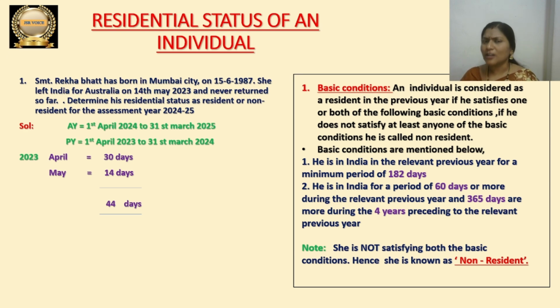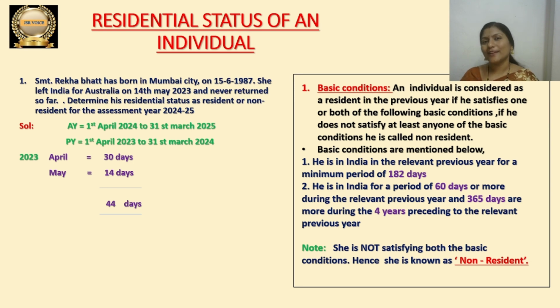If she is not satisfying even one single condition, then we can call her a non-resident. If she is satisfying two basic conditions, then also she is resident. If she is satisfying one basic condition, then also she is resident. If she is not satisfying at least one condition, then we call her a non-resident.